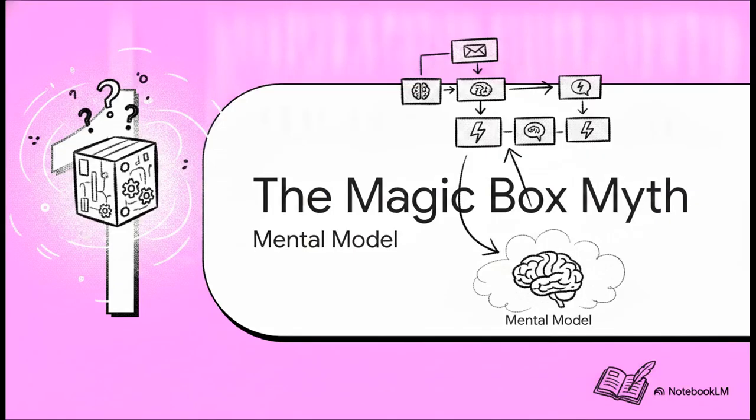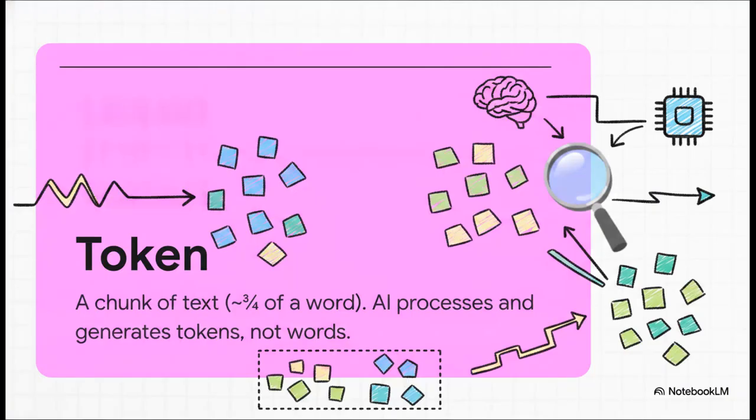All right, part one, the magic box myth. To really wrap our heads around the risks of AI, we need to get our technical vocabulary straight. And that starts with the absolute core building block, the token. Basically, a token is just a chunk of text. On average, it's roughly 3/4 of a word. When an AI reads your prompt or generates an answer, it isn't actually reading human words at all. It's processing and generating mathematical tokens. To put that into perspective, if you have a 1,000-word document, you're looking at roughly 1,300 tokens.